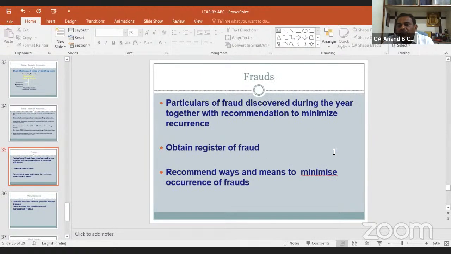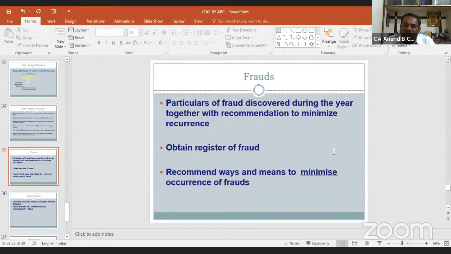Now, the most important aspect is frauds. Many times, from our side, we do not look at the branch as a fraud prone area, but in branches sometimes it may happen that unintentionally some mistakes happen by the branch officials and it may turn into a fraud in future.